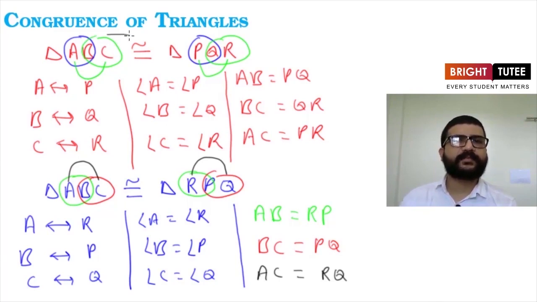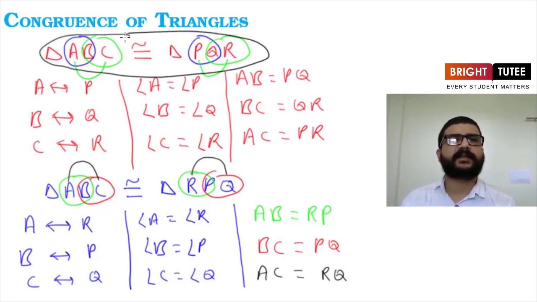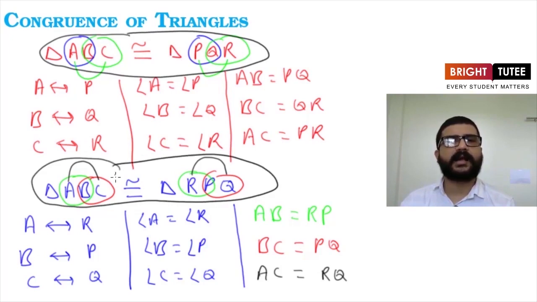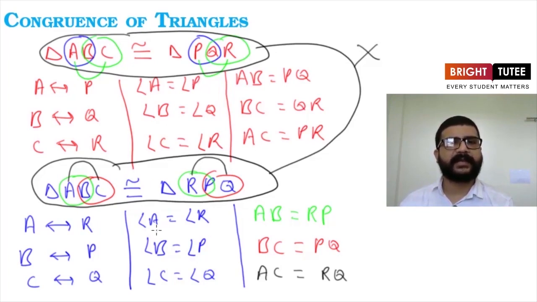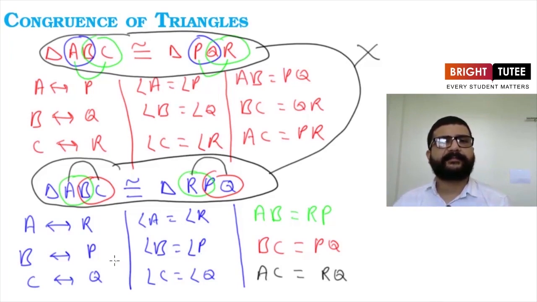Now what do you think about these two relations? One is triangle ABC is congruent to triangle PQR, and the second one is triangle ABC is congruent to RPQ. Are they same? No, they are not same. They are different congruency relations, as we can see from the corresponding parts also. Here angle A was equal to angle P, but here angle A is equal to angle R. Angle B was equal to angle Q here, but this time angle B is equal to angle P. Same for angle C. So corresponding parts are different this time.